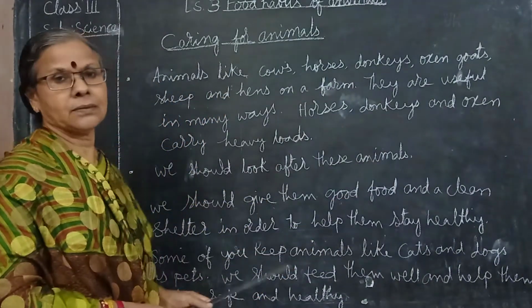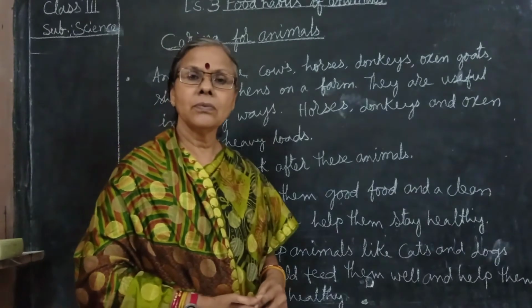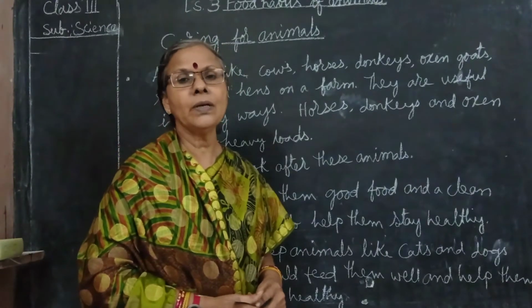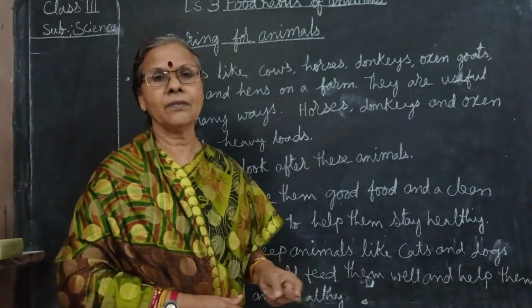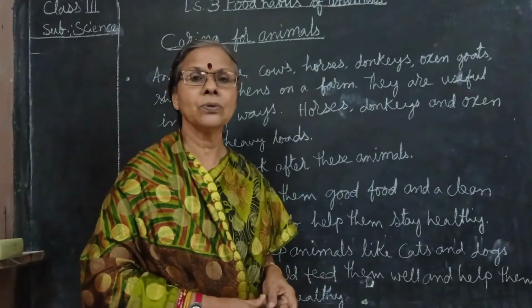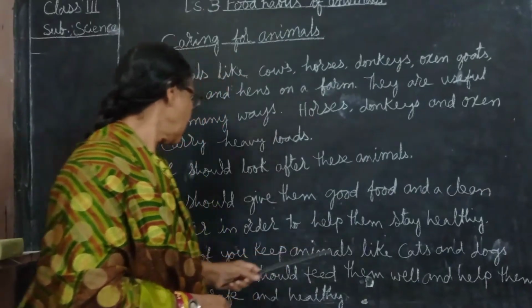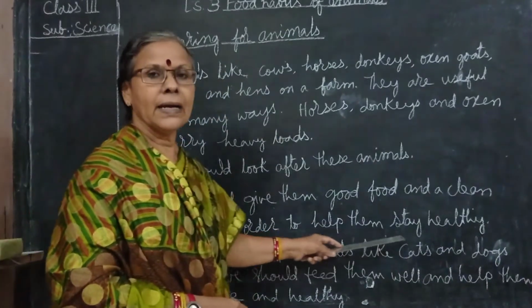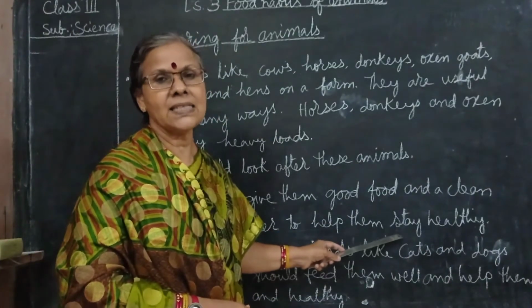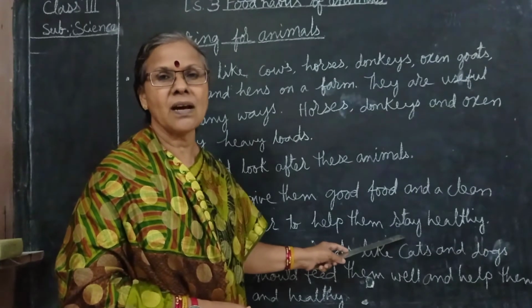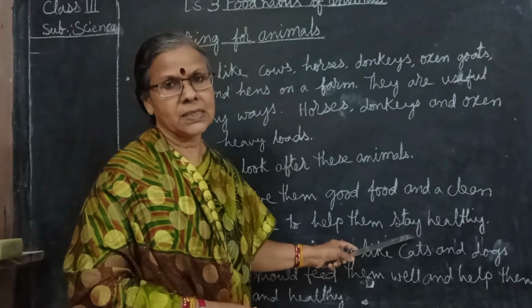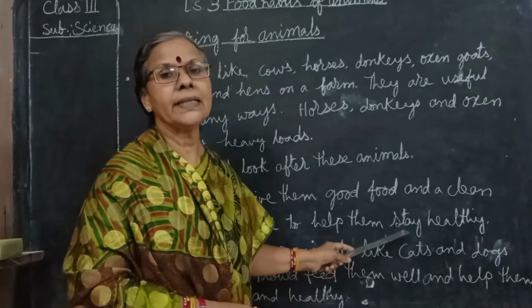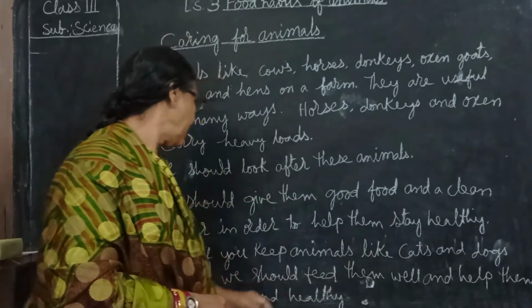Clean shelter. We must clean their shelters in time, by grooming and everything, and the surroundings also we have to clean to stay healthy. Otherwise, the flies and mosquitoes will start breeding there and it will harm the animals. That is why we have to clean their shelters immediately.